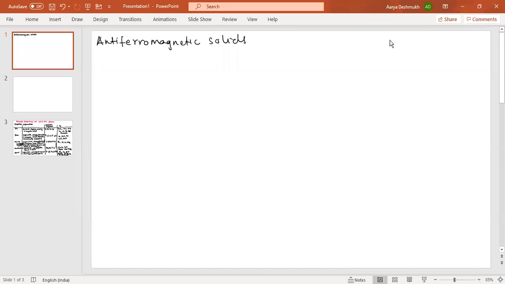Hello students, let us start with the antiferromagnetic solids. Now these are the solids which are expected to show paramagnetism or ferromagnetism on the basis of unpaired electrons. So unpaired electrons are there, but actually they have zero net magnetic moment.